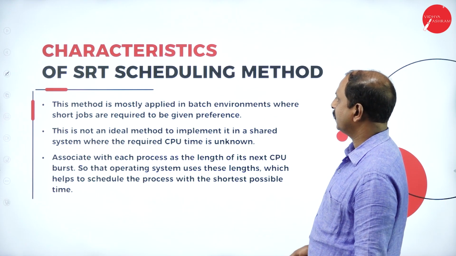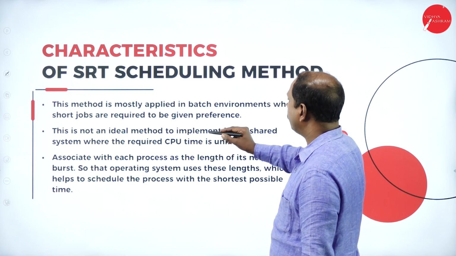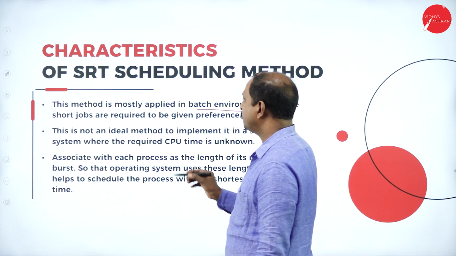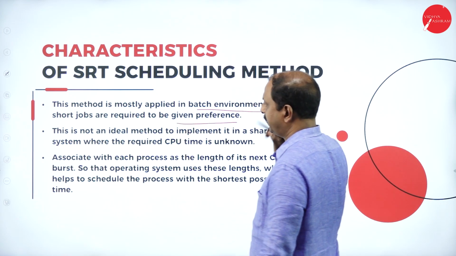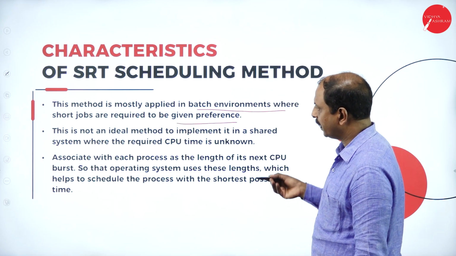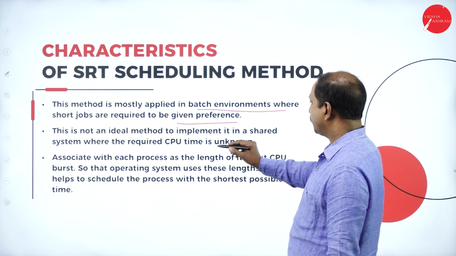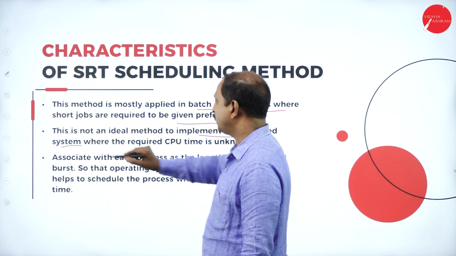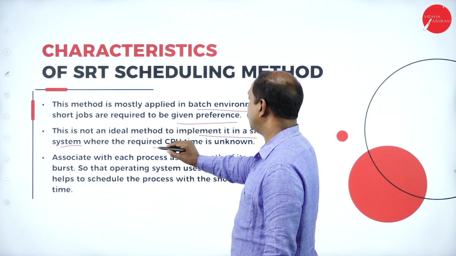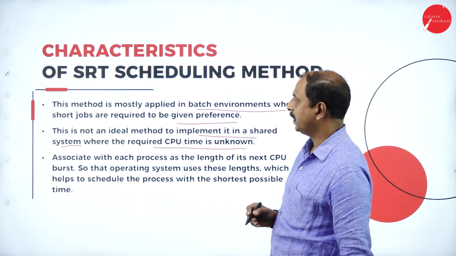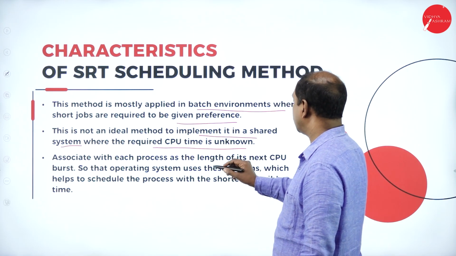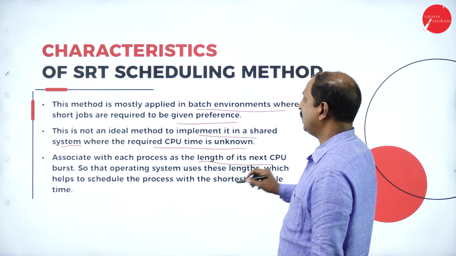What are the characteristics of this? This method is mostly applied in batch processing environments where short jobs are required to be given preference. It is also an ideal method for a shared system where the required CPU time is unknown. It associates with each process the length of its next CPU burst.